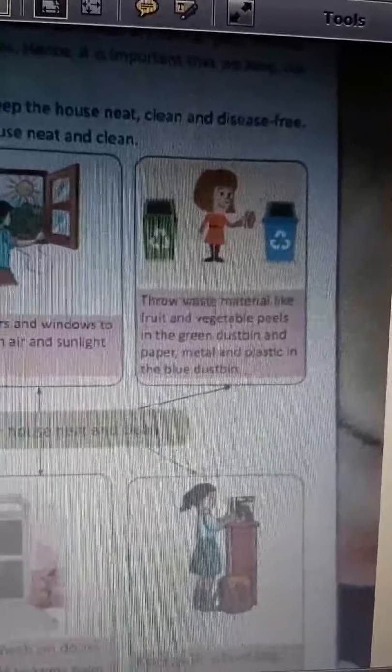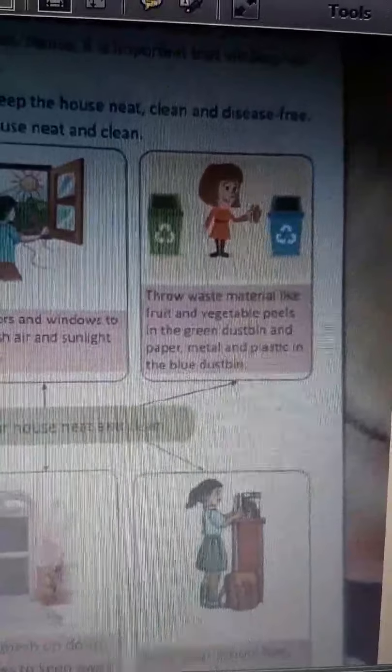And we will be discussing about the two types of dustbins also. Next, the fourth one is do not scatter your toys. आप अपने टॉयज को यहाँ वहाँ नहीं फेंकोगे, उसको सही जगह पे रखोगे, नहीं तो मान लो कि कोई टॉय गिरा हुआ है and you may trip on it and you fall down. So you should be careful, so that you have to keep your house neat and clean and well settled also.